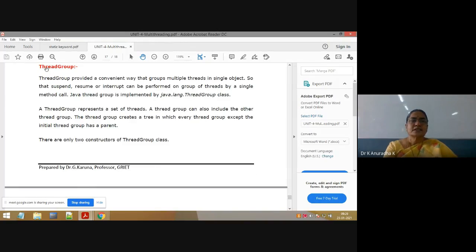Next, last concept, thread group. So what does thread group mean? Till now we have created multiple threads. Already I explained how to create multiple threads. There are two ways to create multiple threads. What are the two ways? Again, I am repeating this very important concept. By taking one class and creating different objects for the same class, or by creating multiple classes which behave like threads and creating one object for each class. In these two ways, multiple threads are created.